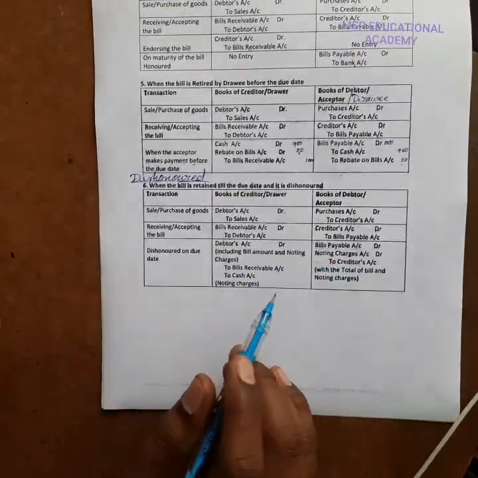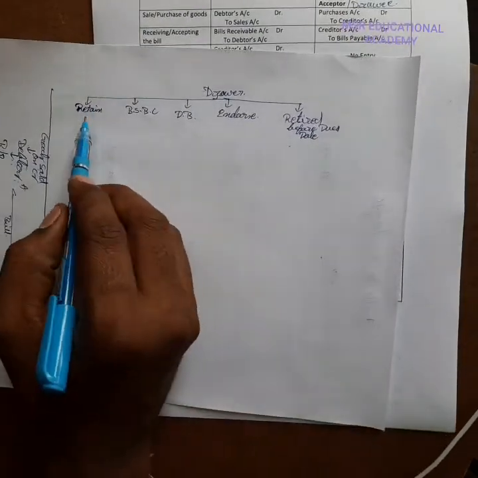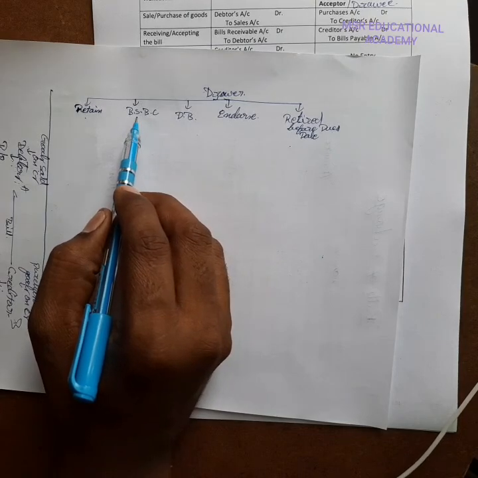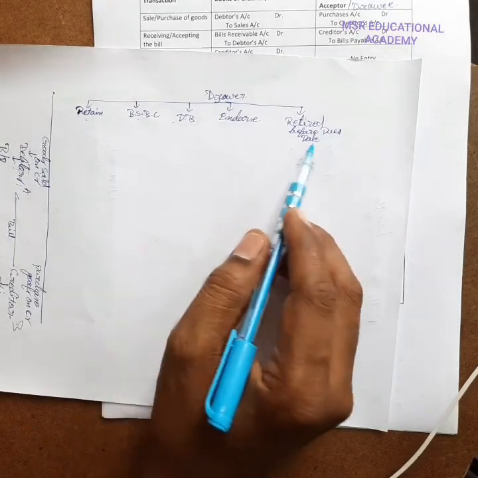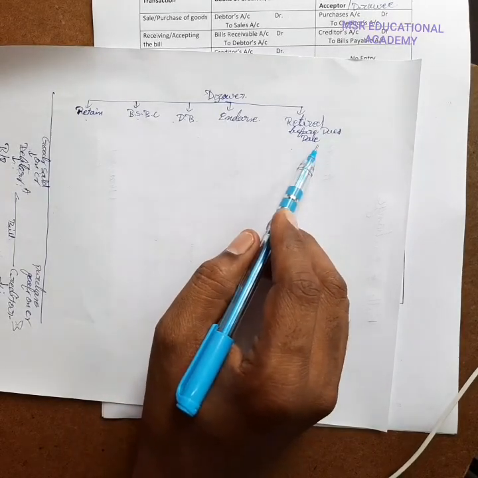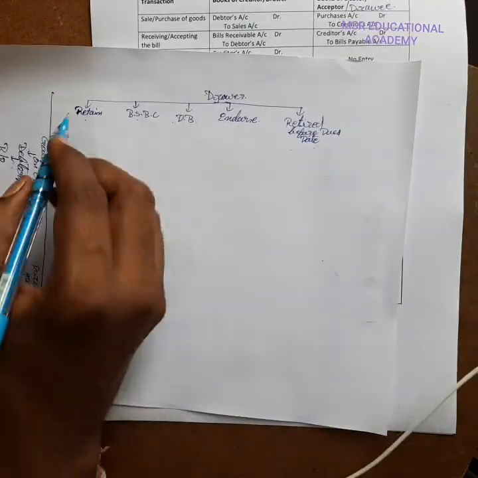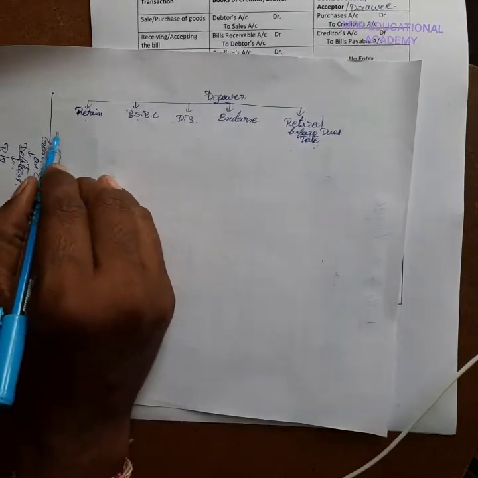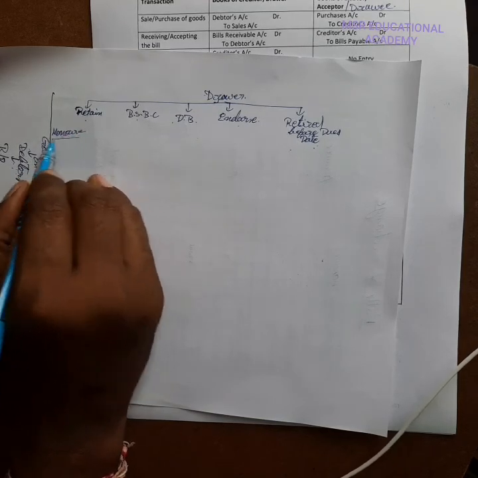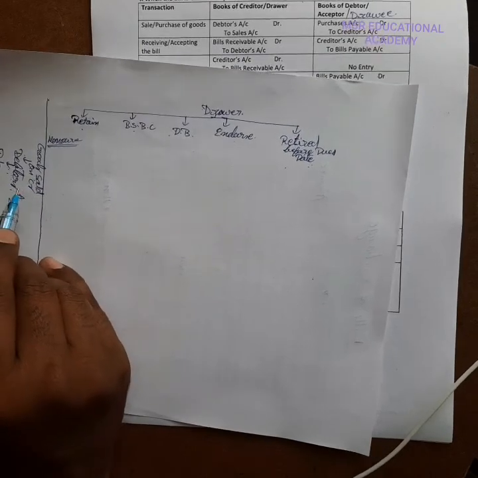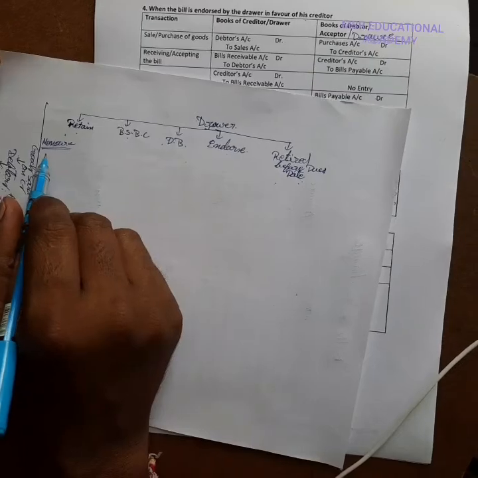Okay, now finally we have these points. First one, retain the bill, sent to bank for collection, bill discounted, endorse the bill, retired before due date. Up to now you have seen the honor of the bill, how to write entries, that is a sale entry or purchase entry, and accepted the bill.